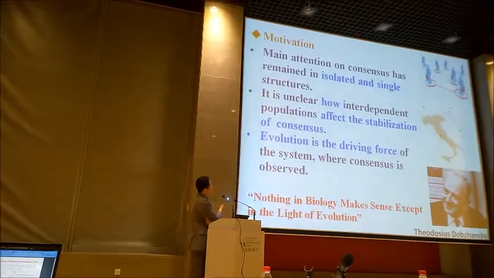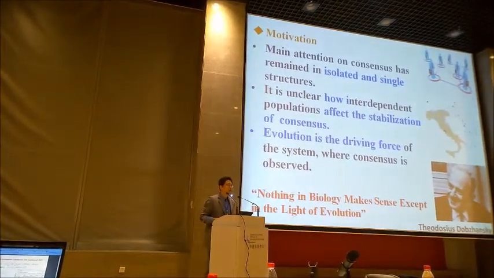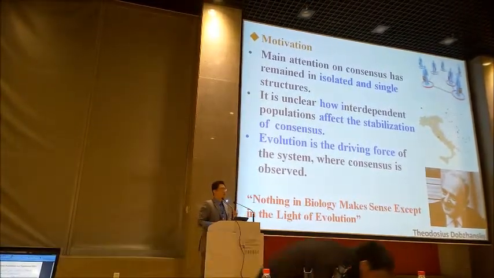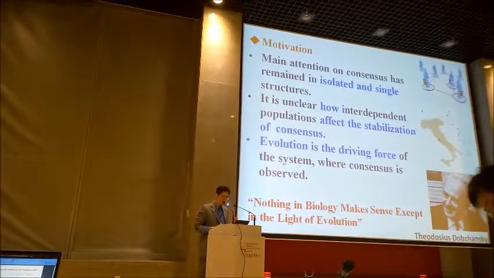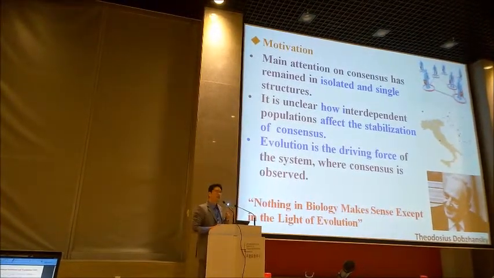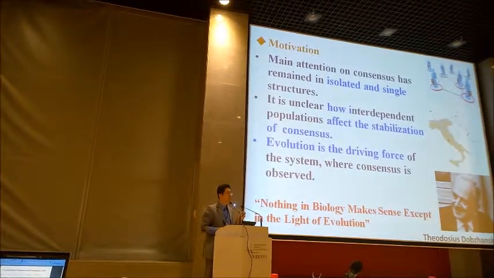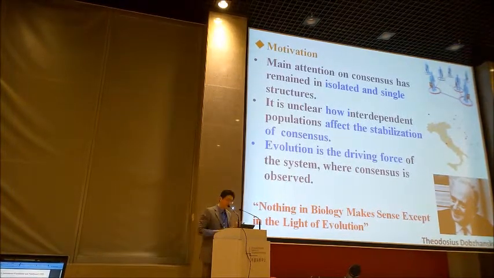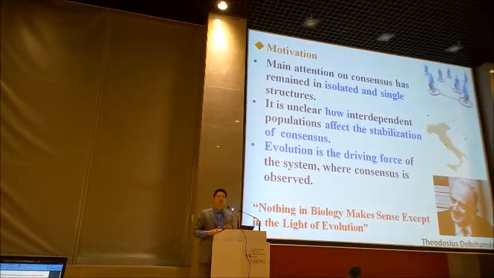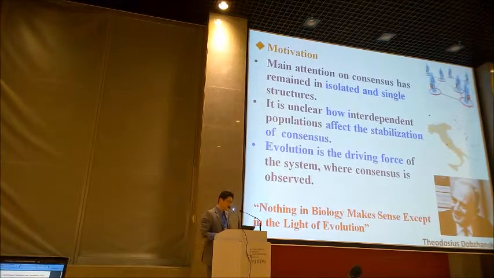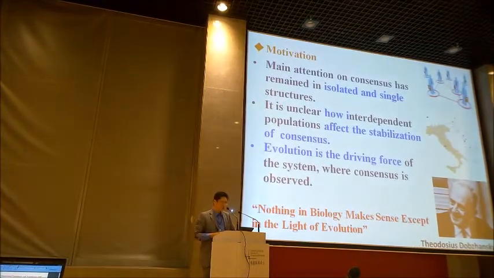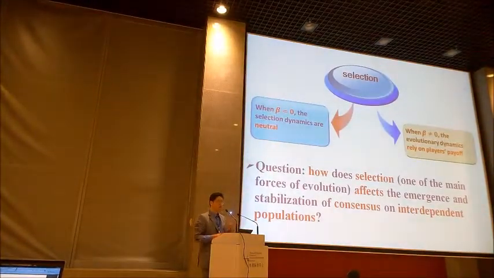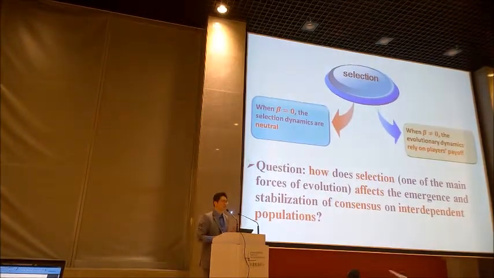However, the main attention on consensus still remains on a single and isolated structure. So there are not yet very strong results on interdependent structure. Besides, it is not clear how such interdependent structure affects the stabilization of consensus. Besides, we are still wondering whether or not evolution plays a role in achieving such cooperation and consensus. So when we think evolution is the driving force of the system, how or where could such consensus be observed?